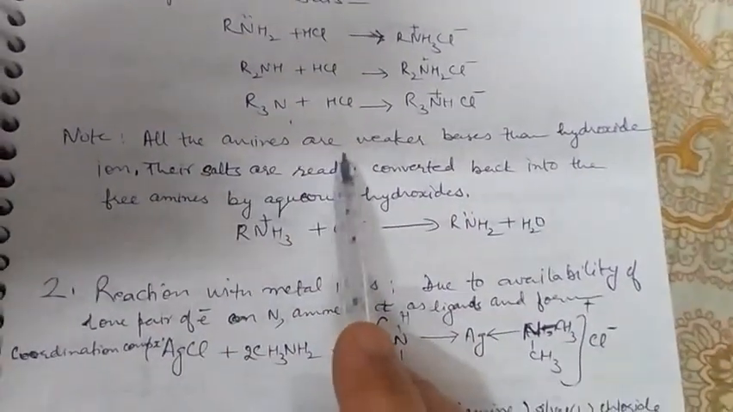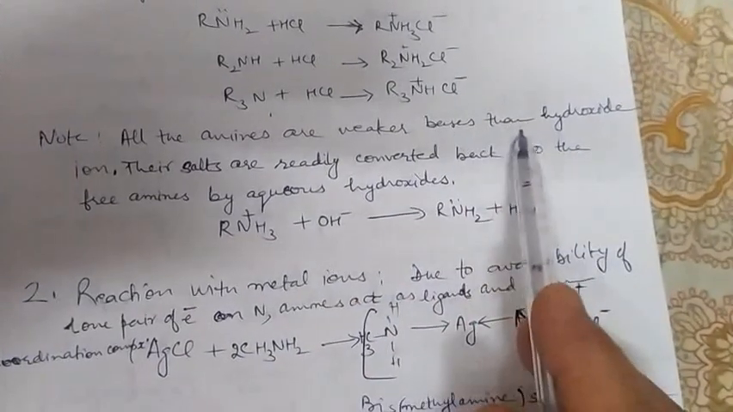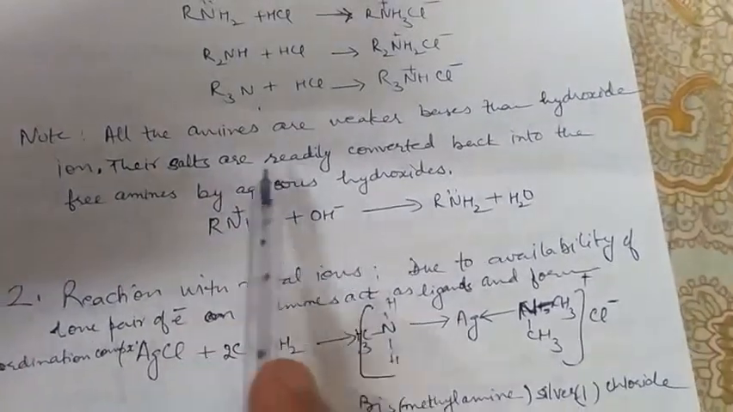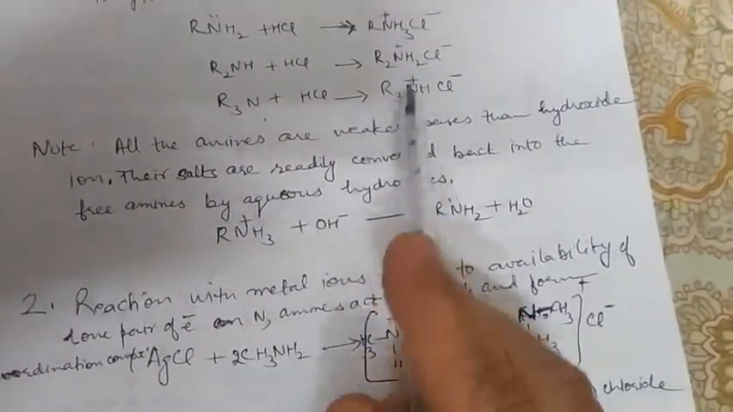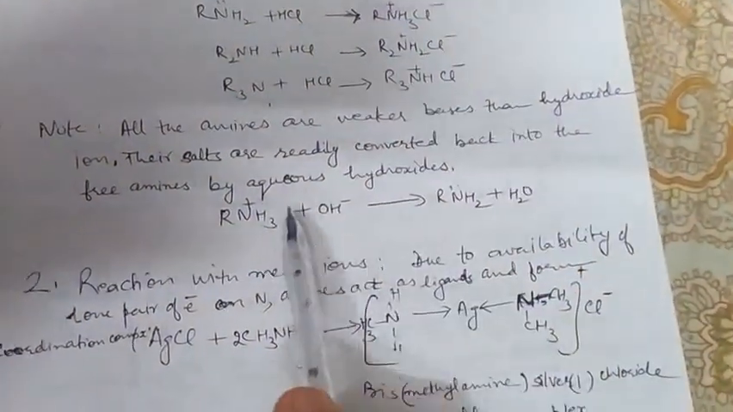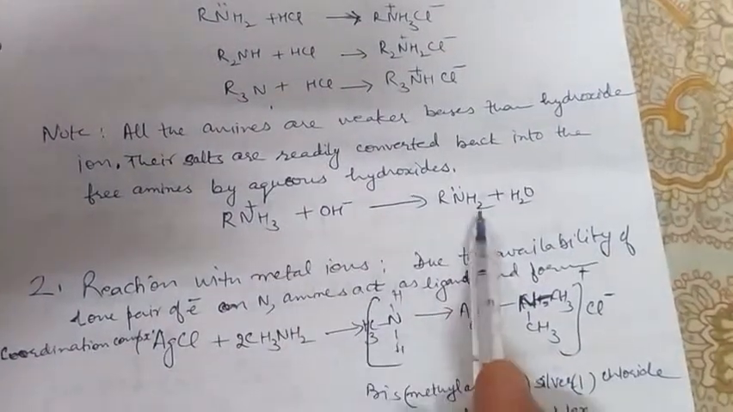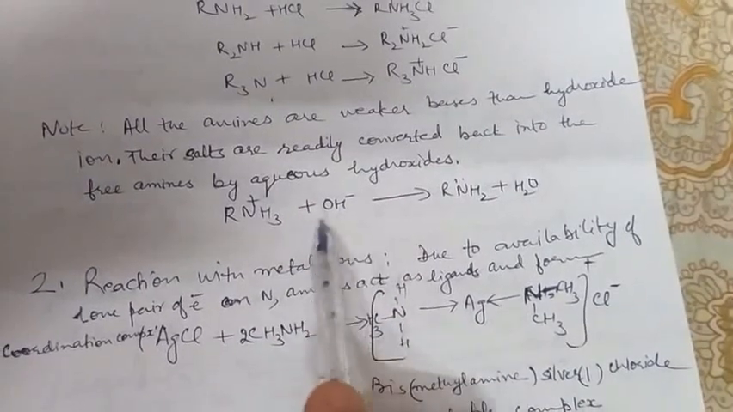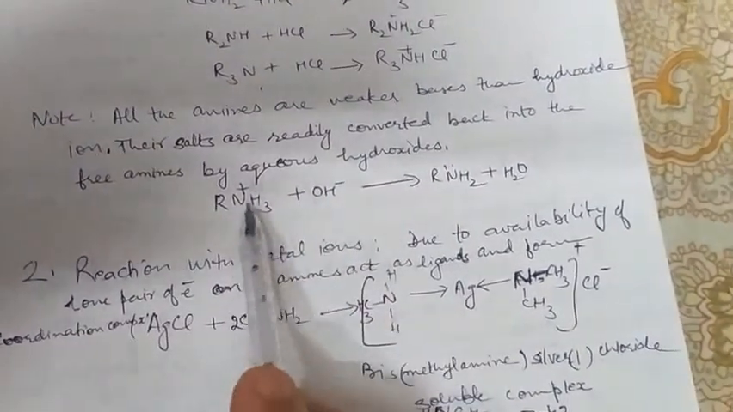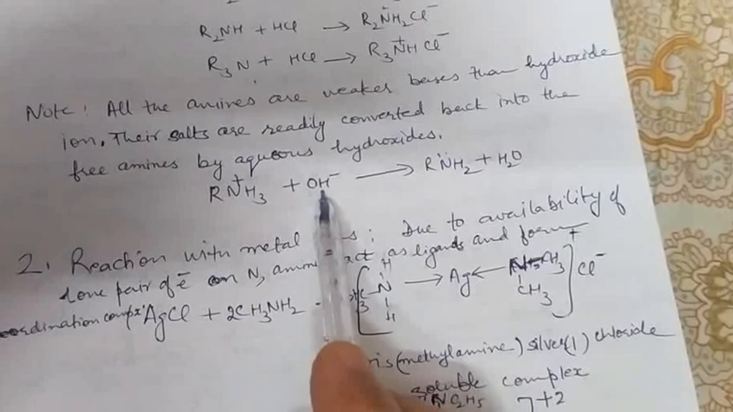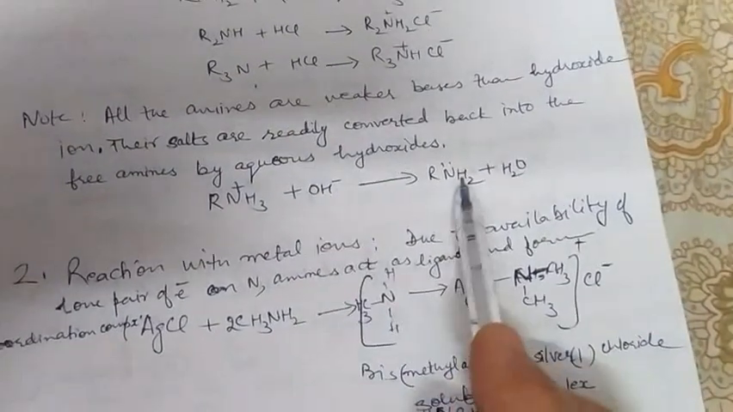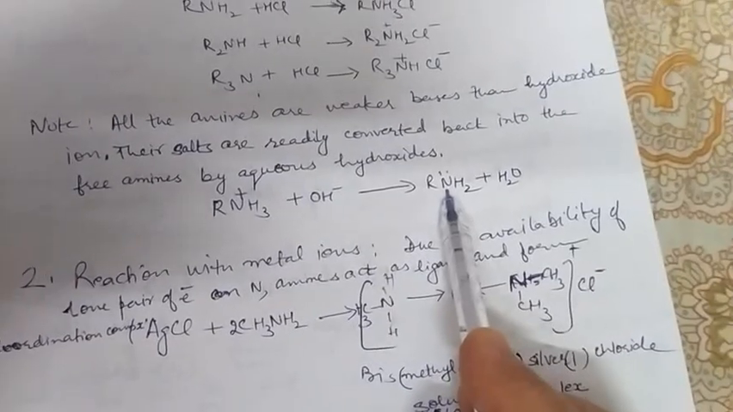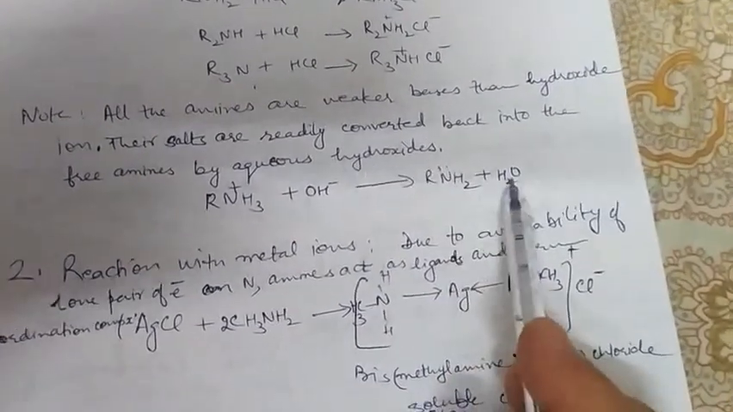All the amines are weaker bases than hydroxide ion. Their salts, these salts, are readily converted back into free amines by aqueous hydroxide ion, RNH3 positive plus OH negative hydroxide ions. They get converted to free amine, RNH2. Water is formed.